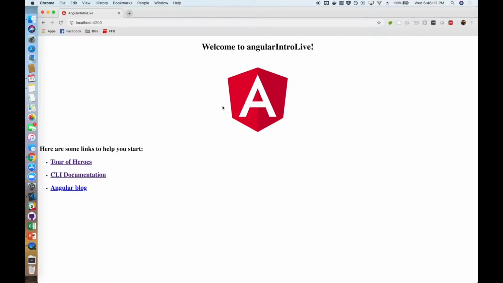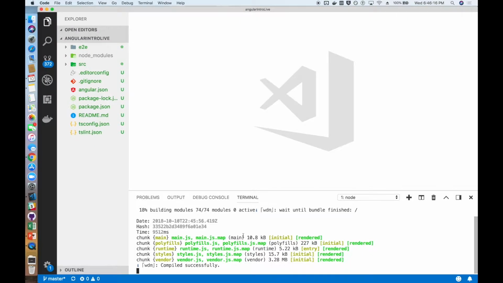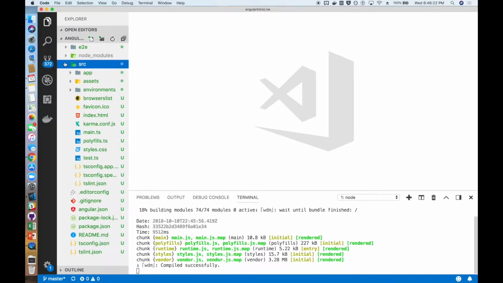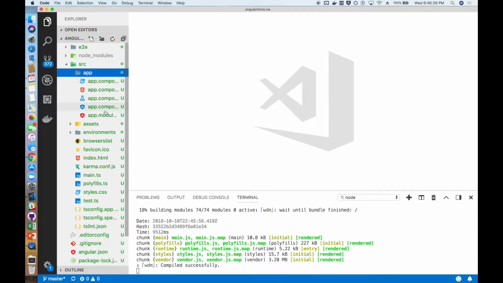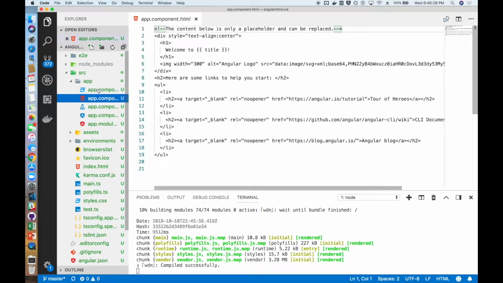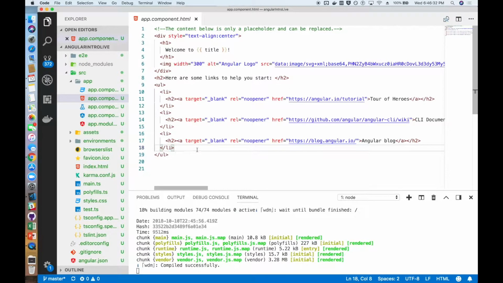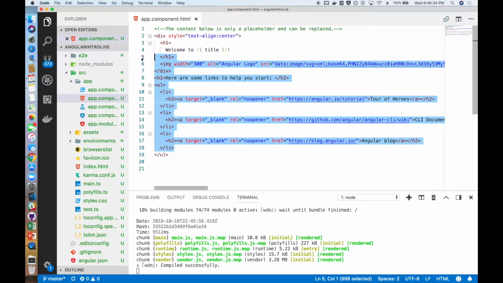So now that we've seen that the base project has been started up, what we can do is go ahead and make some edits to the project to see a little bit of the power of ng serve. So if we jump into our app file, we can go ahead and make a few edits to it.